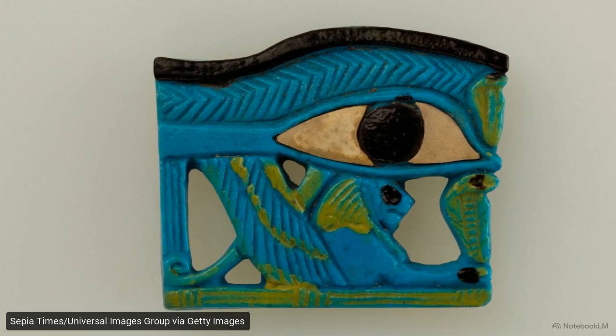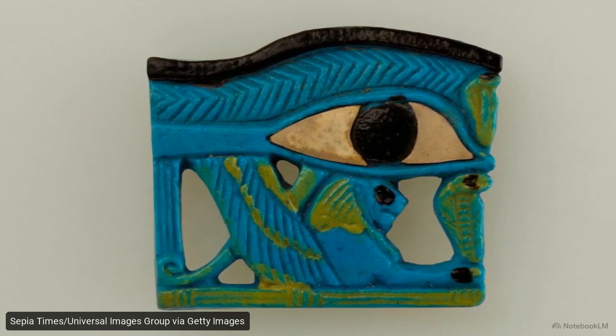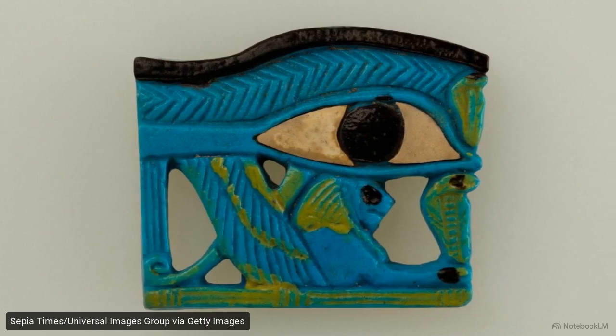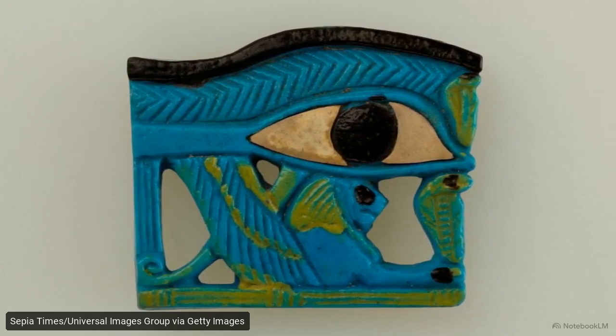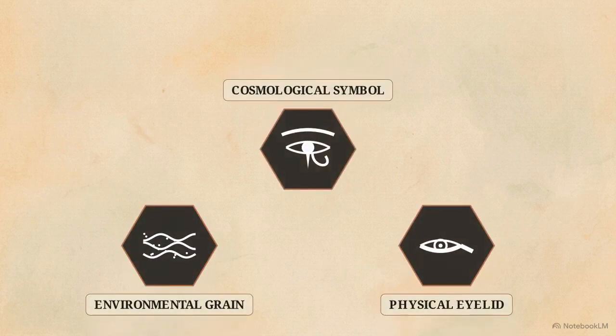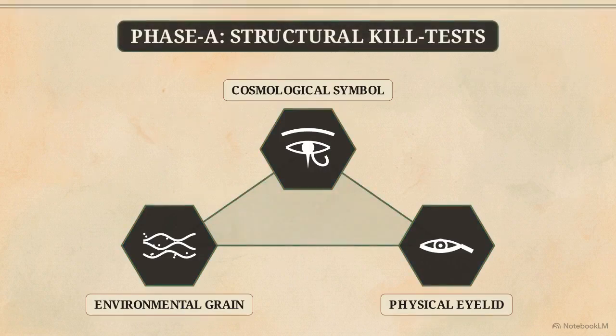This physical interface is governed by a cosmological operator. The Wedjat, or Eye of Horus, encodes a strict logic of cyclical repair and bodily restoration. The environmental grain, the physical eyelid, and the cosmological symbol form our operational triad. We now subject this map to its structural kill tests.